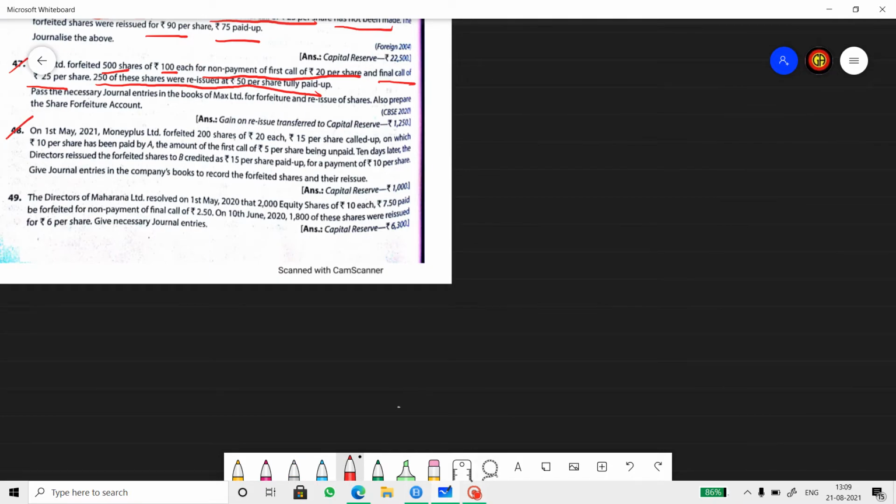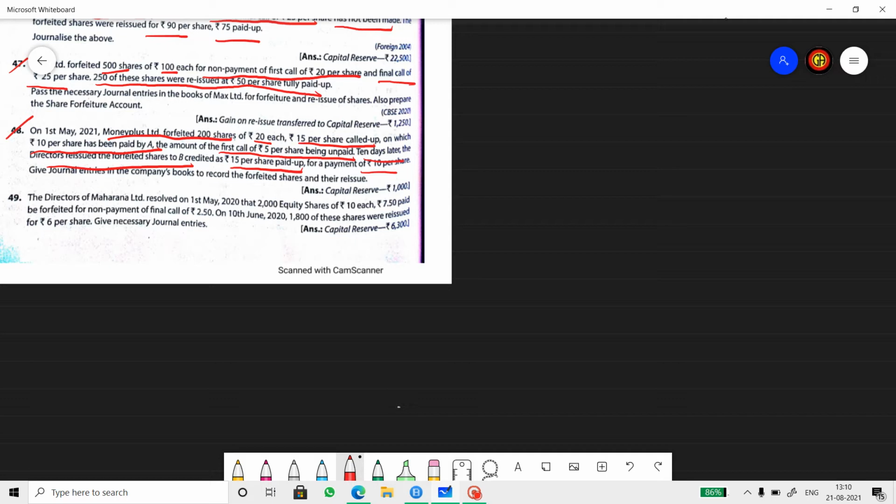48 is on 1st May 2021, Money Plus Limited forfeited 200 shares of rupees 20 each, 15 per share called up, on which 10 rupees per share has been paid by A. The amount of first call of 5 per share has been unpaid. 10 days later, director reissued these at 15 per share paid up for rupees 10 per share. So pass the journal entry for the same.